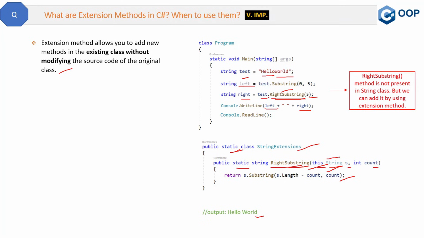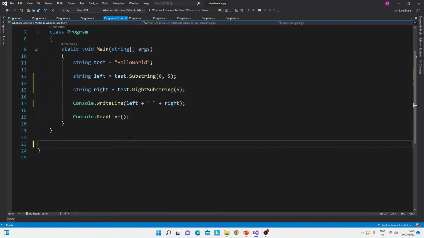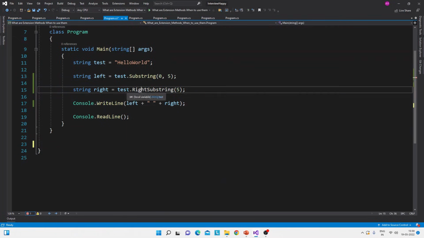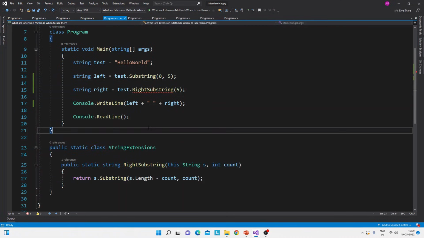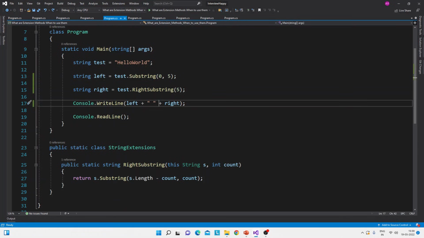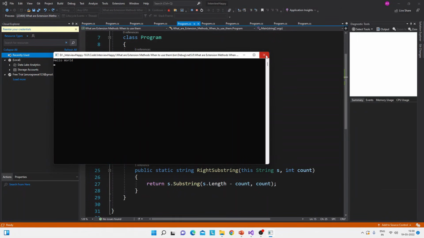Okay. Now let me show you the same thing in the Visual Studio Code. So here is the same console application in the Visual Studio. Here is the substring, here is the write substring, which we have created via this extension method. If I delete it, then this write substring is not present in the string class and it will show the compile time error. So I will create it. Now when I run it, the output will be left space right, where left is hello and right is world. So this is the output.